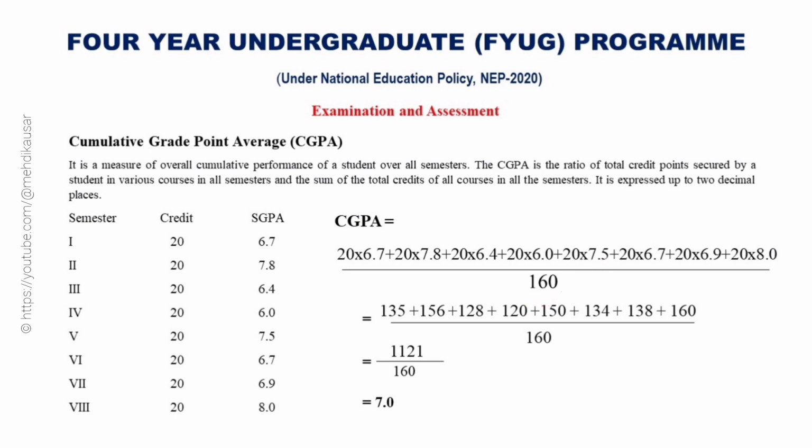This implies that the total credit point is equal to 135 plus 156 plus 128 plus 120 plus 150 plus 134 plus 138 plus 160, which is equal to 1121. And 1121 is divided by 160, then we will get 7.0. That means the CGPA of the student is 7.0.